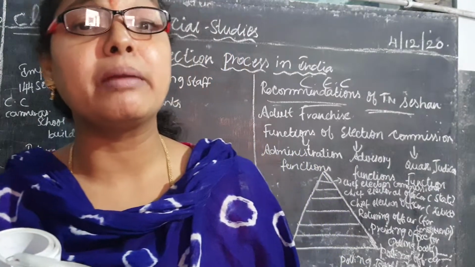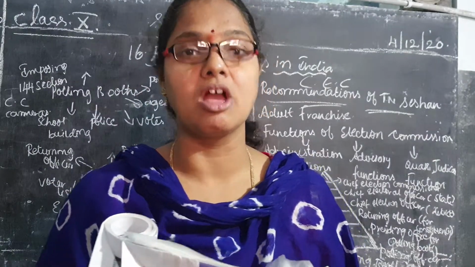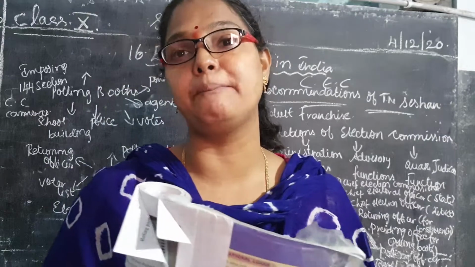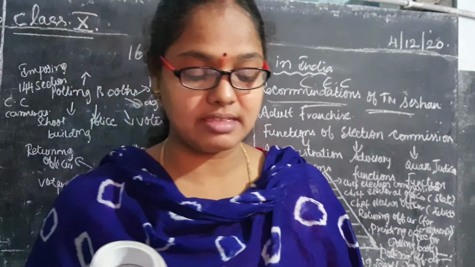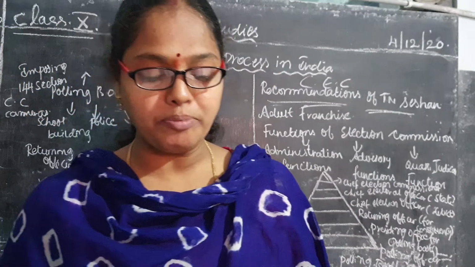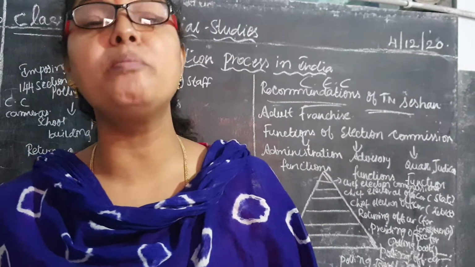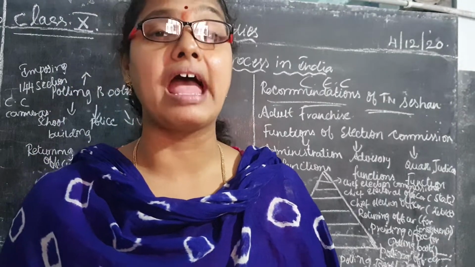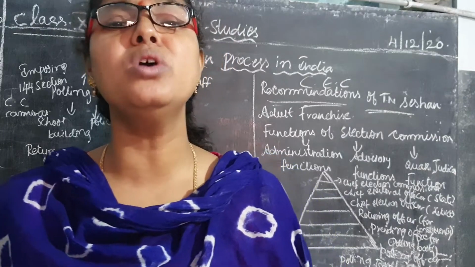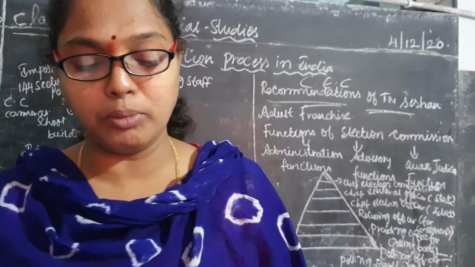The government will be permitting certain hours. For example, if you say morning 9 o'clock to 5 or 6, after that time no political leader should canvass or campaign near the houses. No political party shall either get voters to the polling station or drop the voters from the polling station. So what are they telling? No political party leaders have the right to go door to door, and they should not bring the citizens to come to the polling booth.